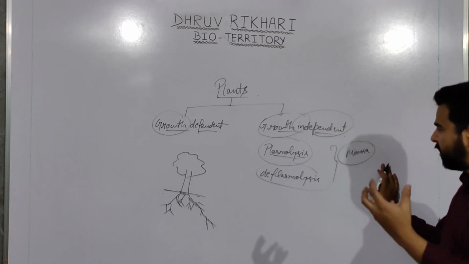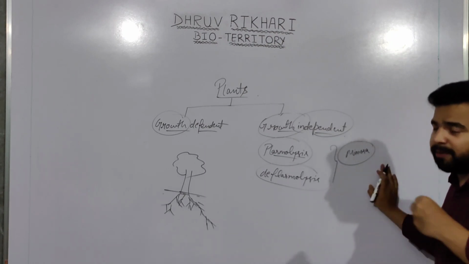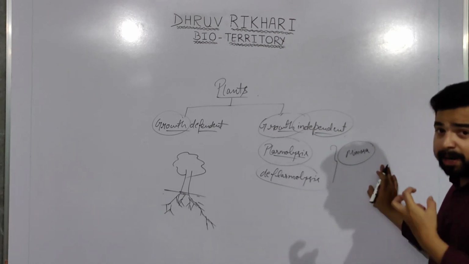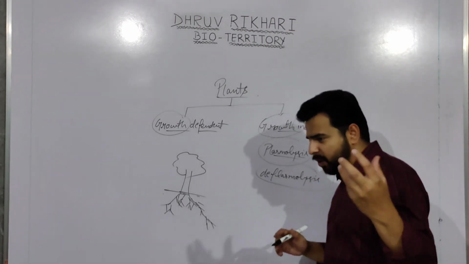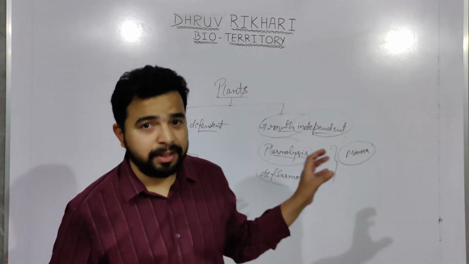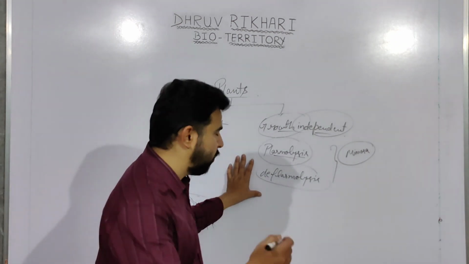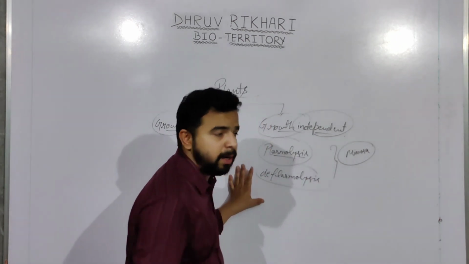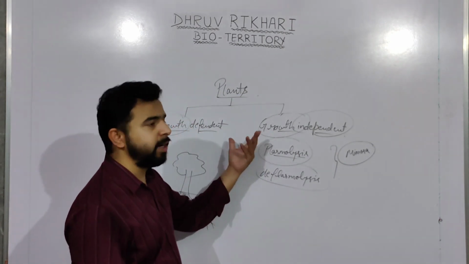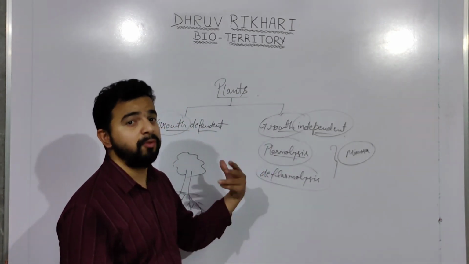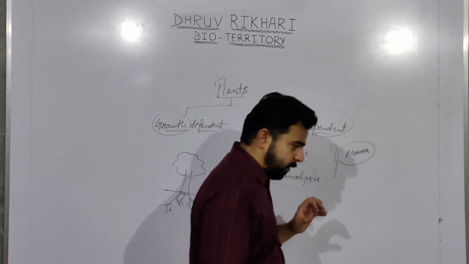So these plasmolysis and deplasmolysis conditions of the leaf, the mimosa plant activity on being touched, and the condition of the insectivorous plant we have just discussed, all these conditions are supporting growth independent movement, right?